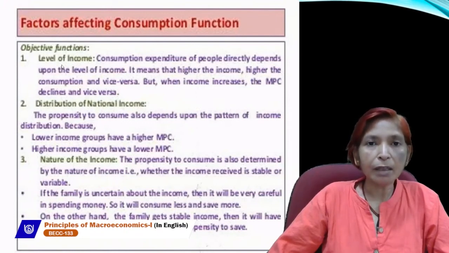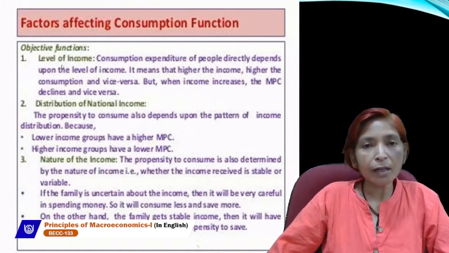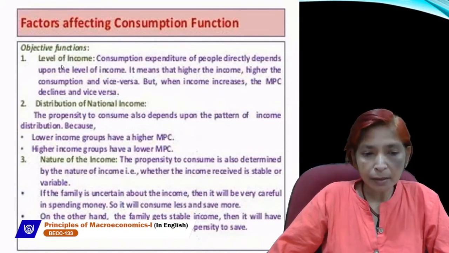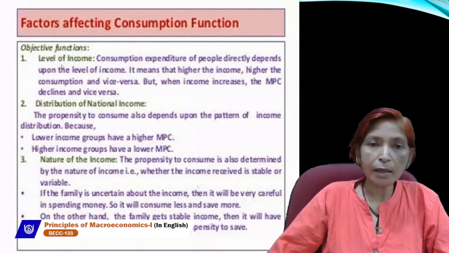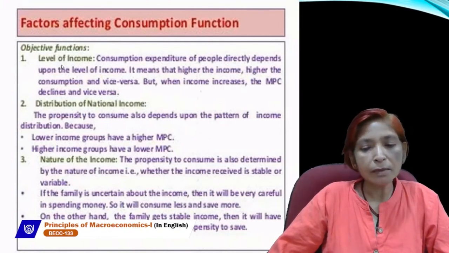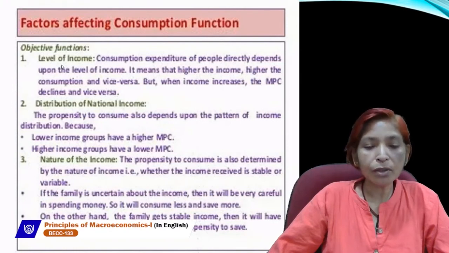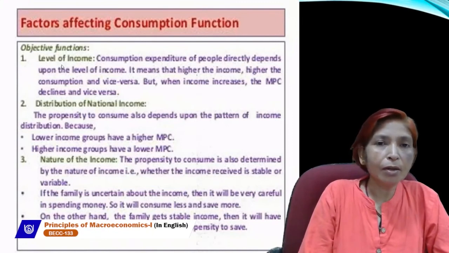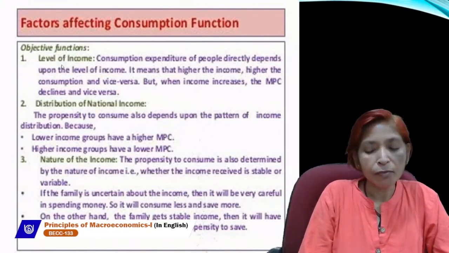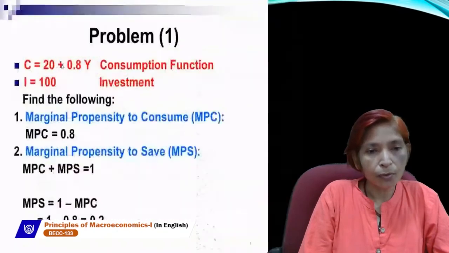So, if family income or our income is stable or permanent, then our consumption will increase. But if our income and family income is unstable or variable or uncertain, unexpected, then our consumption will be less and saving will be more. On the other hand, if the family gets stable income, then it will have higher propensity to consume and lower propensity to save. These are the determinant factors of consumption and saving function, which are very important to know.